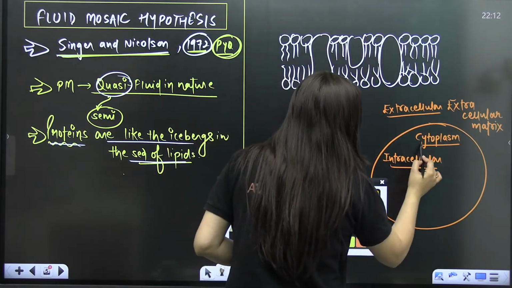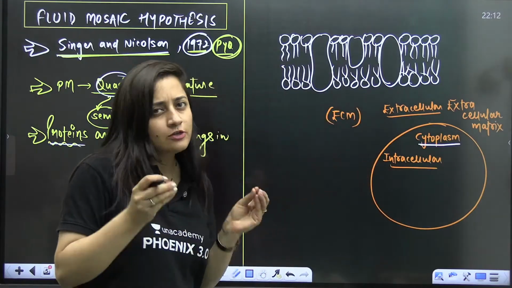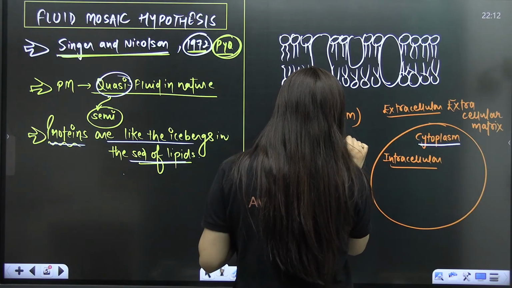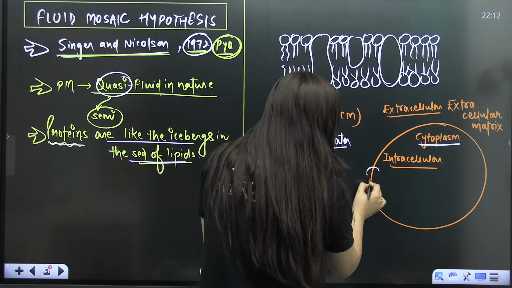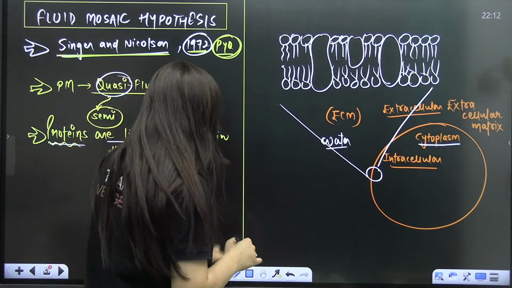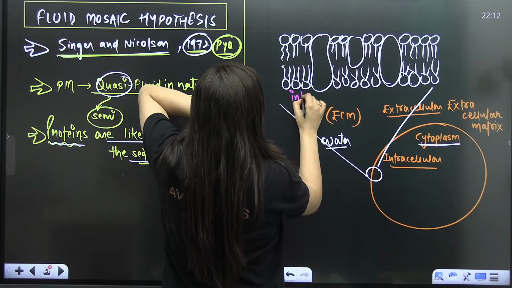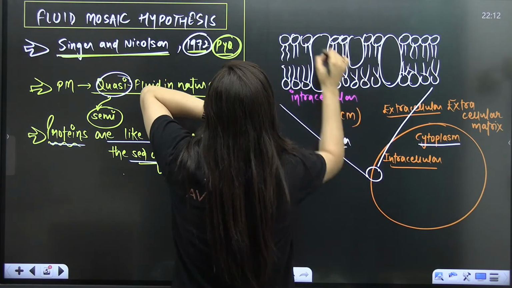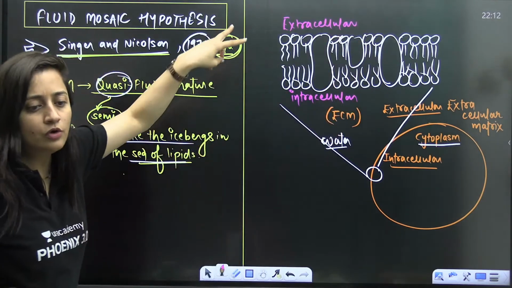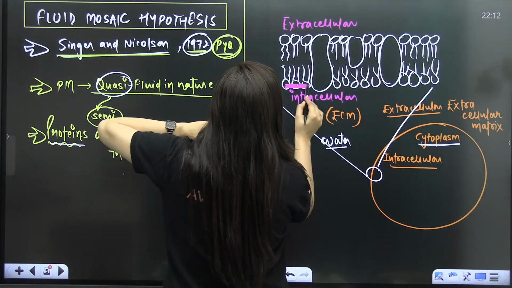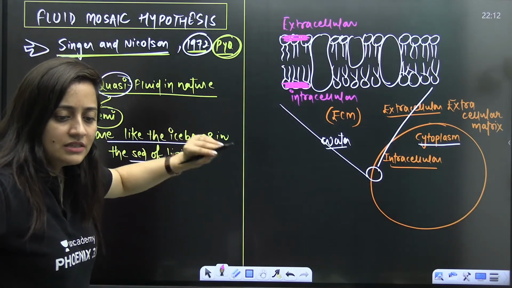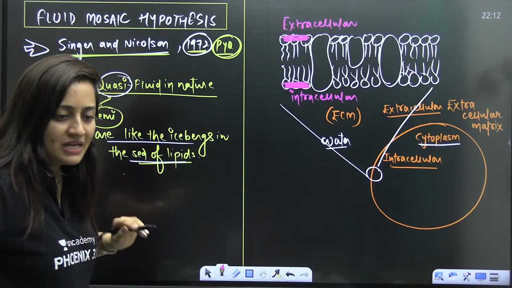So of course, if we have the cytoplasm here, cytoplasm is definitely going to have water without any doubt. Now in the surrounding also, we'll definitely have water, right? Now, if I zoom into this portion, magnify it, that's our plasma membrane. Let's say this is the intracellular portion and this is the extracellular portion. Can I say that this side is facing the water and this side is also facing the water? Can I say that?